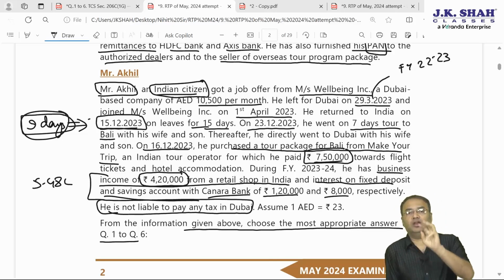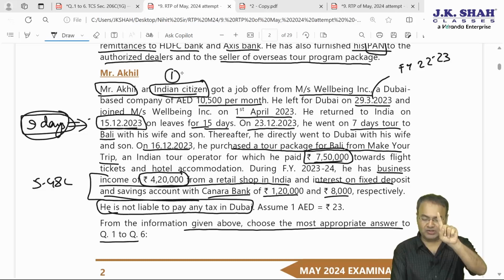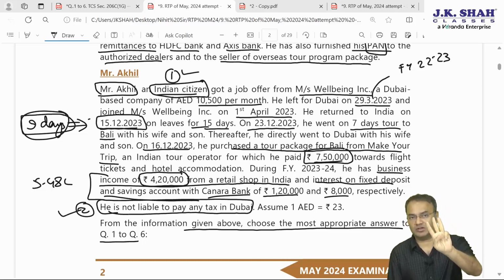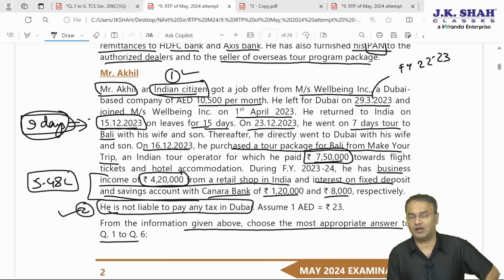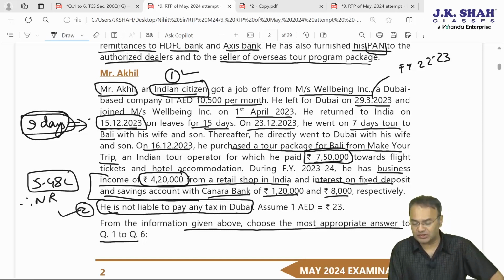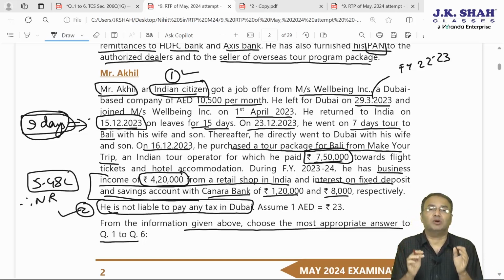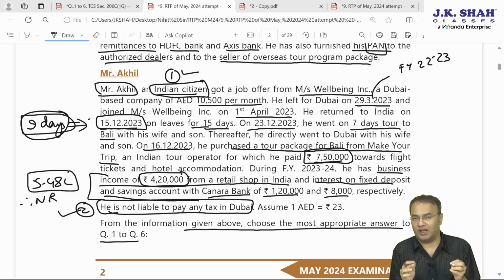He will be deemed resident and RNOR if three conditions are fulfilled. First, he should be an Indian citizen, which he has fulfilled. Second, he should not be liable to be taxed in any other country, which is also fulfilled. However, third, in order to become resident, his Indian income should be more than 15 lakh. Indian income is 5,48,000, so he does not fulfill that condition. He will still be non-resident in India for the given year. And as far as non-residents visiting India are concerned, if they purchase foreign currency or an overseas tour package, then TCS is not applicable to them under section 206C(1G).